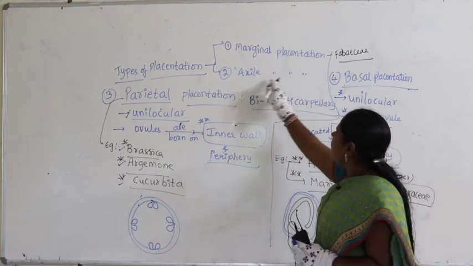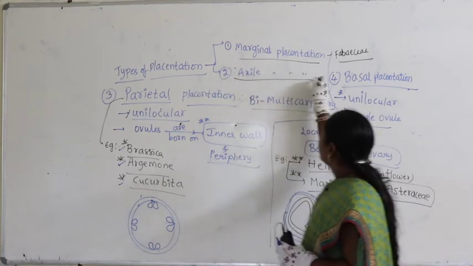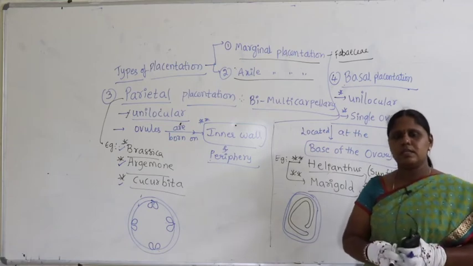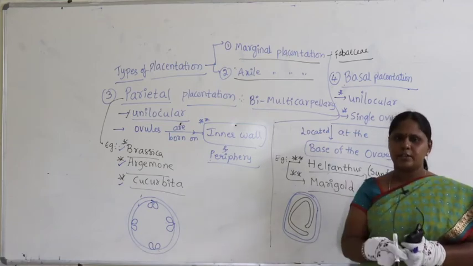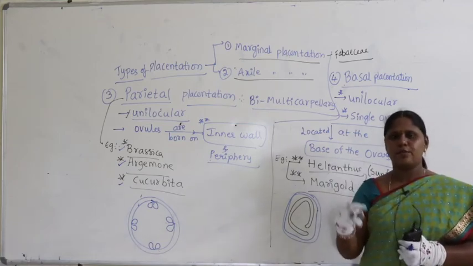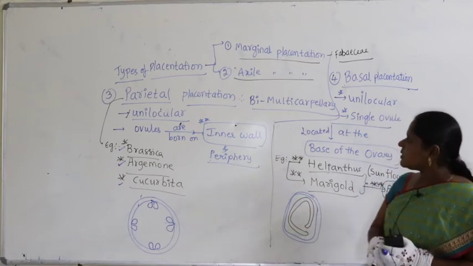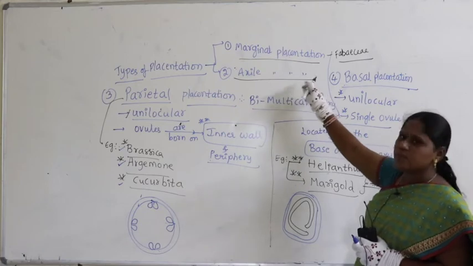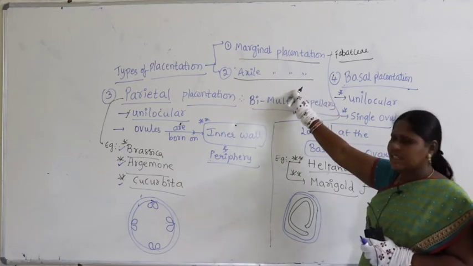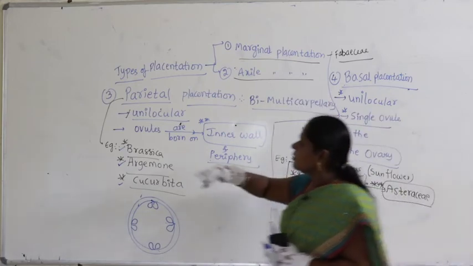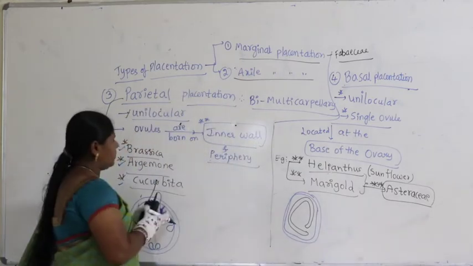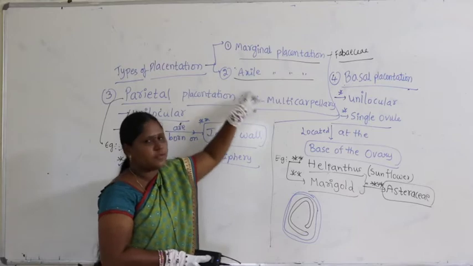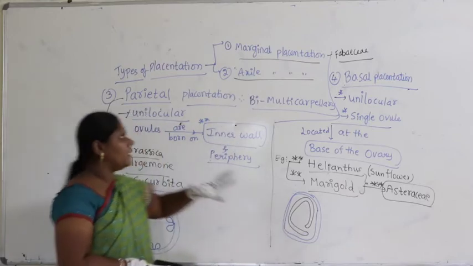Similarly, axial placentation. If you take axial placentation, you know that all the ovules or seeds are attached exactly in the center with the axis; the placenta forms the axis. Such a type is called axial placentation. Lycopersicum, Solanum, we discussed all the examples. These two, marginal and axial placentation, we discussed in the last class.